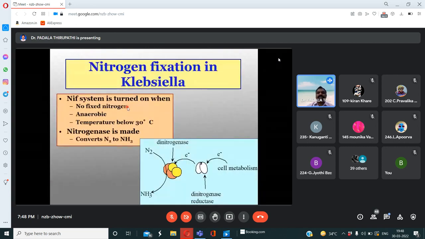So the purification, okay. So this system is there now. Started when no fixed nitrogen.